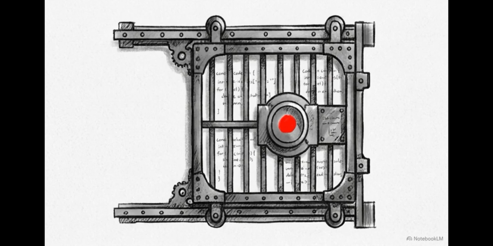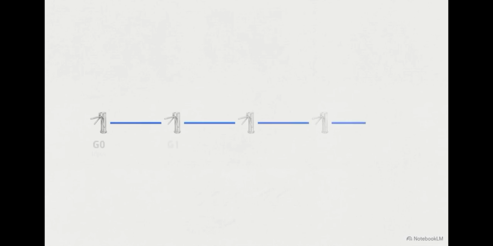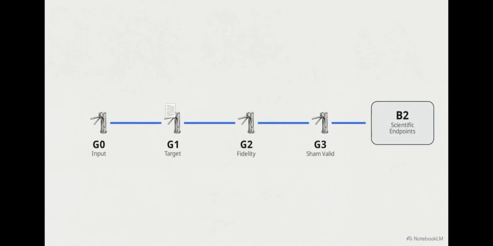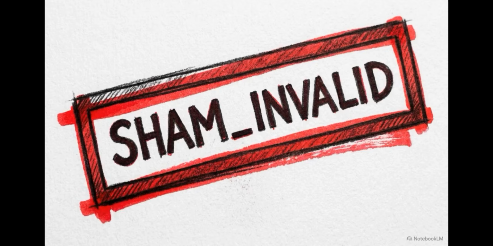To maintain scientific rigor, the experiment utilized a validity firewall. This was a sequence of zero-tolerance evaluation gates that every text had to pass. The architecture ensured that any failure at an upstream gate would permanently lock out all downstream computations. If the edit damaged the text or the sham failed to match, the experiment stopped.